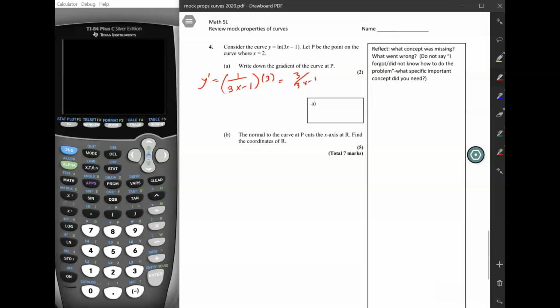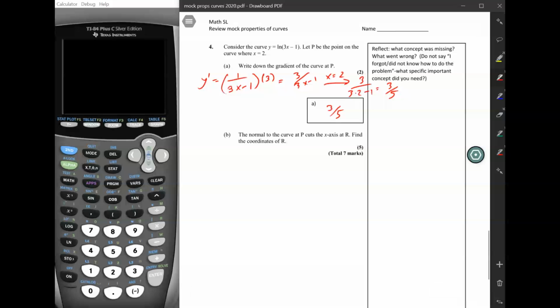But we want the derivative at a specific point, which is x equals 2. So we're going to plug 2 in there, and then we get 3 over 3 times 2 minus 1, which is equal to 3 over 5. So the answer is just 3/5.